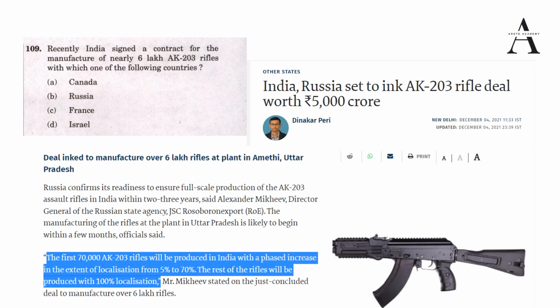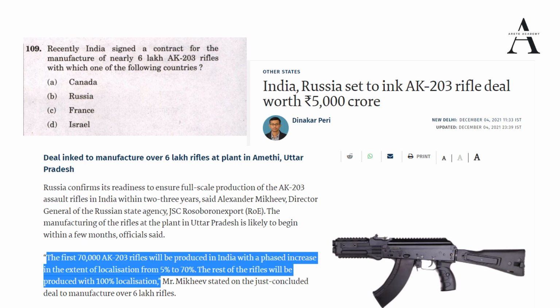So even if you would have missed this article, you would have come across other articles. So this is another article which was there, and it highlights, read the blue part. The idea is that initially 70,000 AK-203 rifles will be produced within India only, and in a phased manner the localization from 5% to 70% will be increased. And in future the idea is that the technology transfer will happen and 100% localization will happen, and the production will happen in India itself. So this is about the deal we have done with Russia.